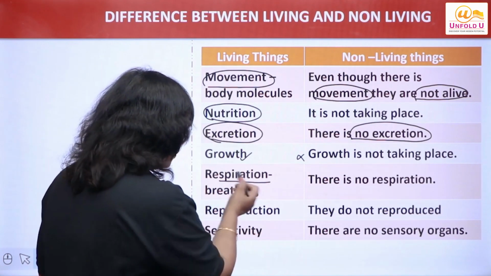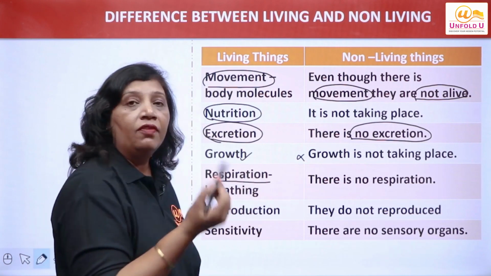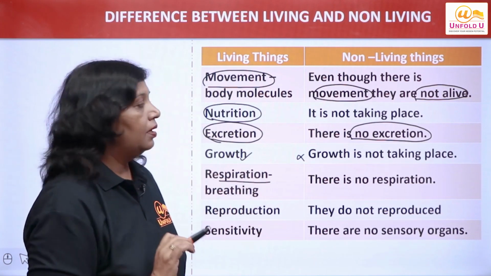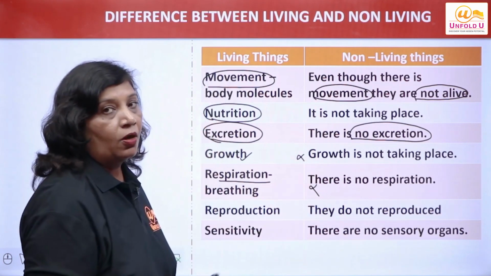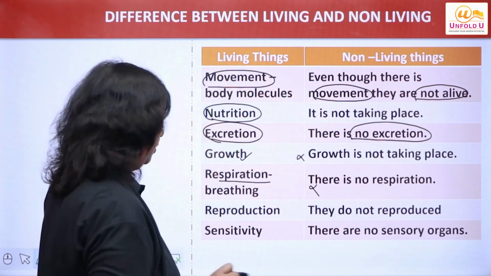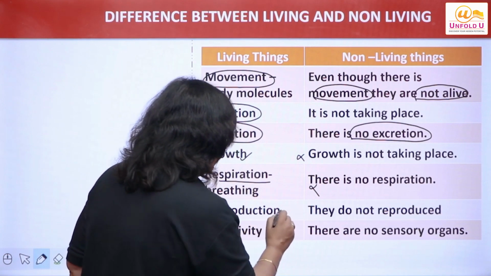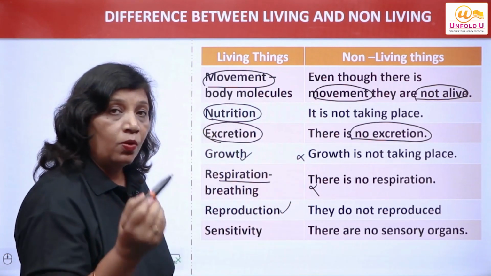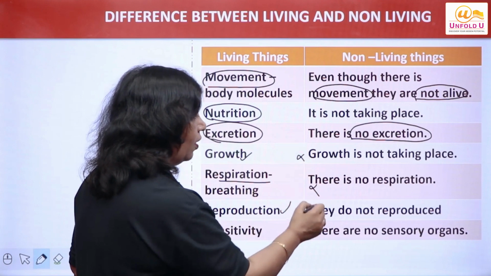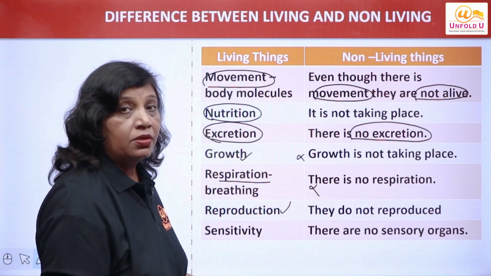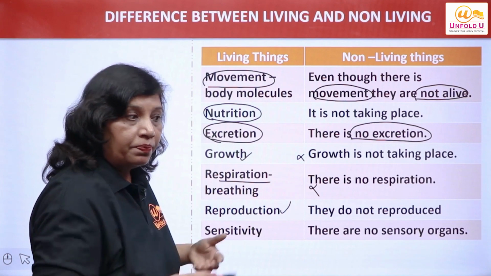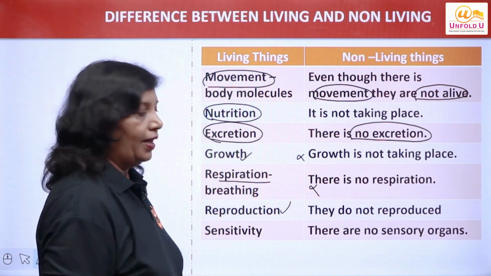And the process of taking in oxygen and giving out carbon dioxide is simple breathing. But these movements, respiration or breathing, are absent in non-living things. Living things reproduce, they produce their own kind. But non-living things don't show reproduction, they don't perpetuate, they don't show the production of their own types.